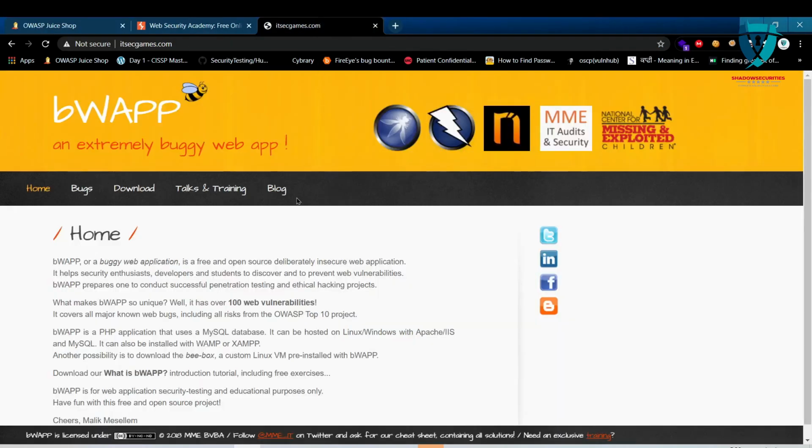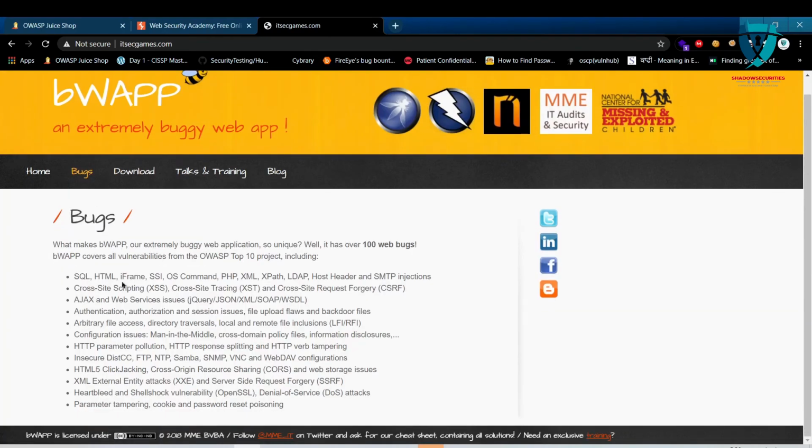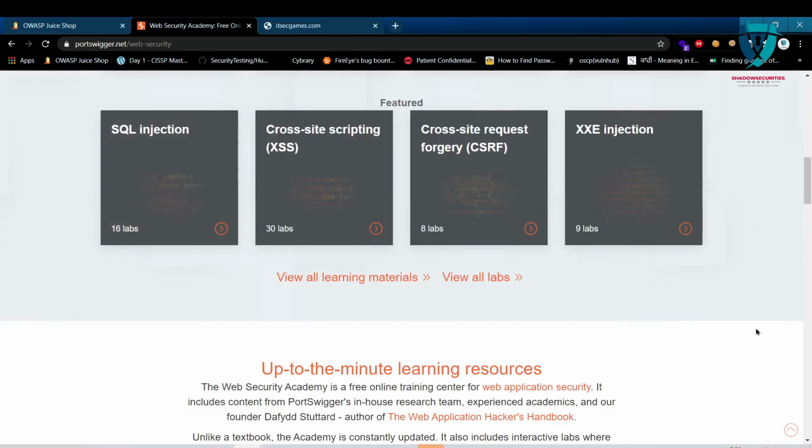The third resource is bWAPP, an extremely buggy web application. In bWAPP, we are going to discuss SQL injection, HTML injection, iframe injection, SSL, OS command injection, PHP injection, arbitrary file access, remote code execution, FTP, Samba server exploitation, parameter tampering, cookie and password reset poisoning. And in Web Security Academy, we are going to discuss two-factor authentication bypass and many more.